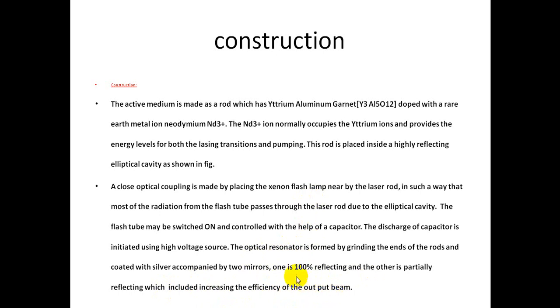In every construction we have three main parts: the active medium, the pumping source, and the optical cavity. In this ND-YAG laser, the active medium is the ND plus 3 ions, the optical pumping is made with a xenon flash lamp, and there is an optical resonator which contains two mirrors, one 100% reflecting and another partially reflecting. Due to these mirrors, we increase the efficiency of the output beam.